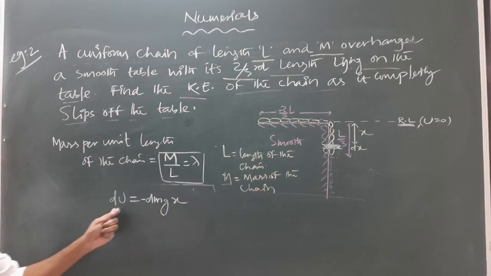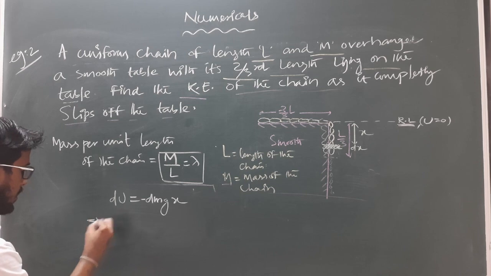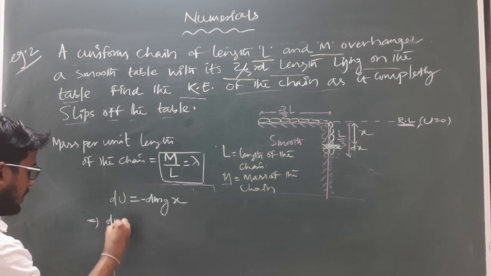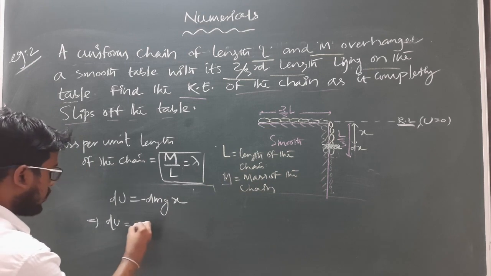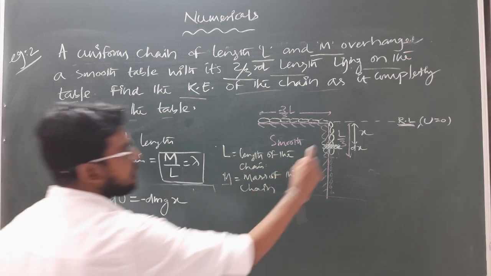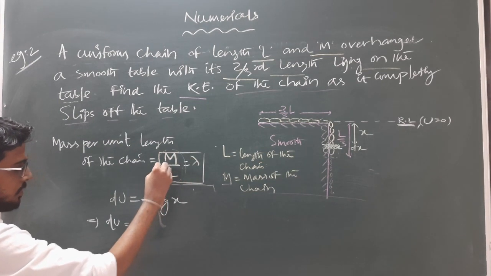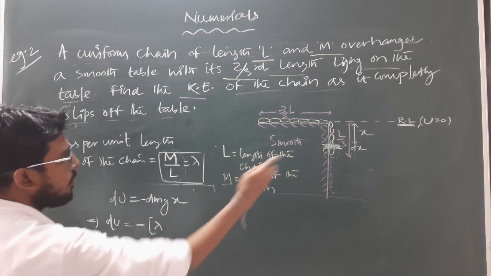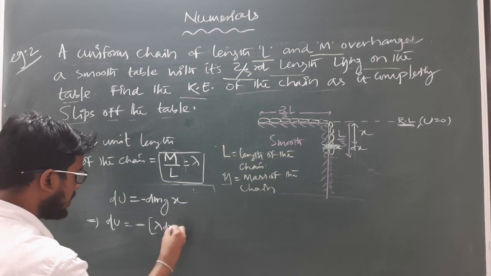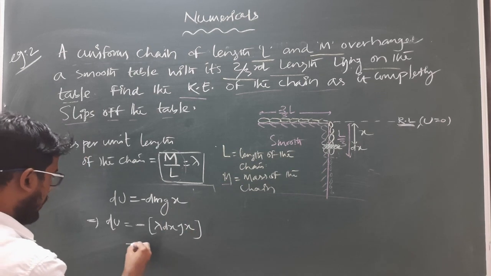So dU will be equal to minus dm g x. What is the value of dm? The mass of this much length, and we already know the mass per unit length. So dm can be written as lambda, mass per unit length, into the length of that portion, dx, so dU equals minus lambda dx g x. This will become how much?